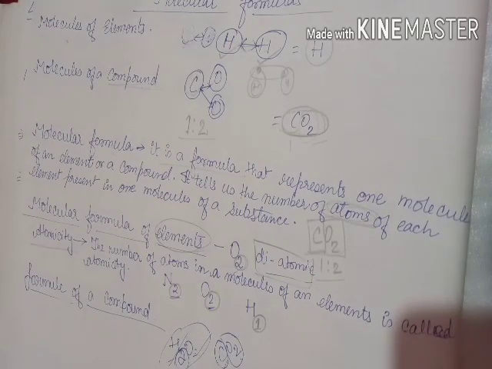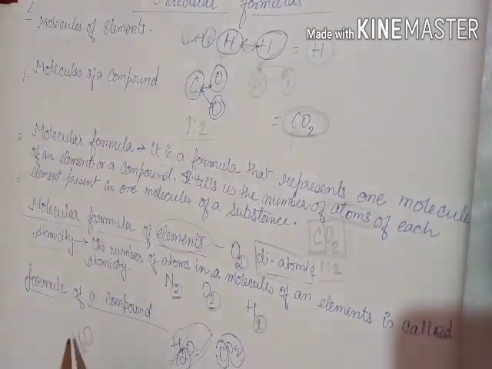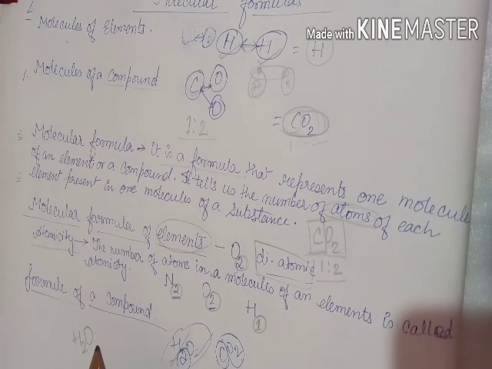Then the formula of a compound. The formula is formed by the combination of atoms of two or more elements. Suppose H2O, it is 2 or more than 2 elements.